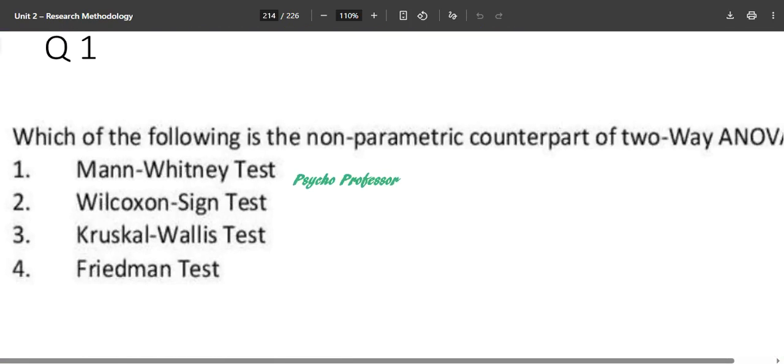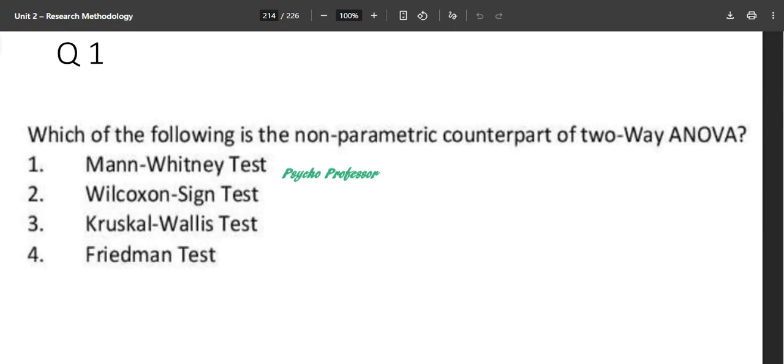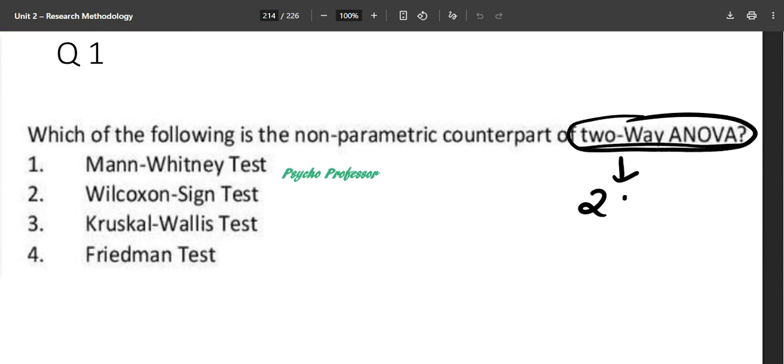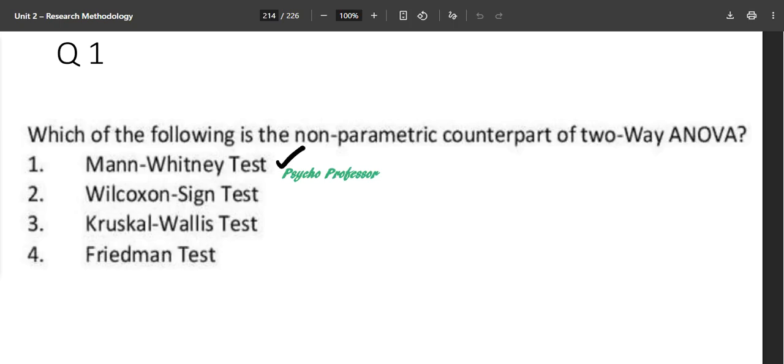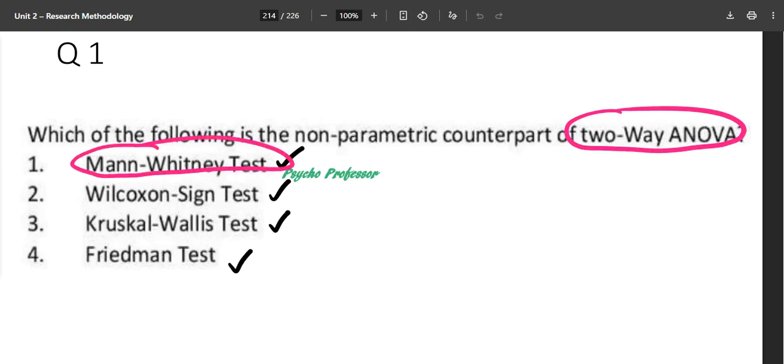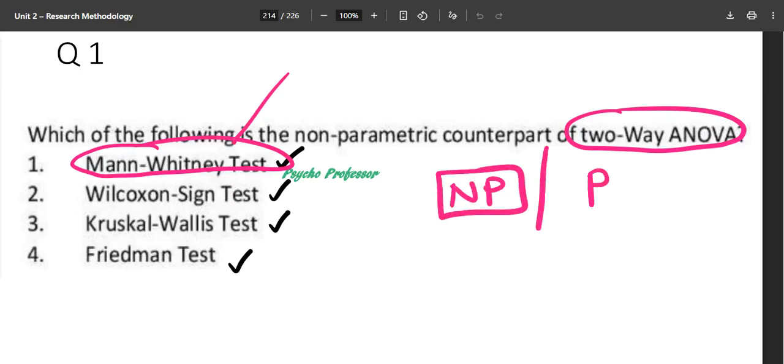Just like this question. Question number one says: which of the following is the non-parametric counterpart of two-way ANOVA? So we are discussing two-way ANOVA over here. What is it, how is it? Everything is covered in these notes. The options are the Mann-Whitney test, Wilcoxon sign test, Kruskal-Wallis test and Friedman test. Two-way ANOVA is what we are referring to, so obviously the Mann-Whitney U test is not going to be the answer here. The distinction between non-parametric and parametric is important.